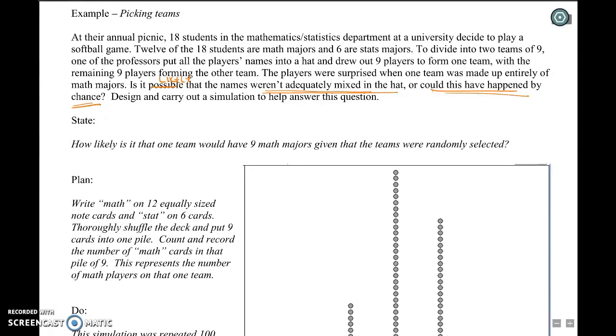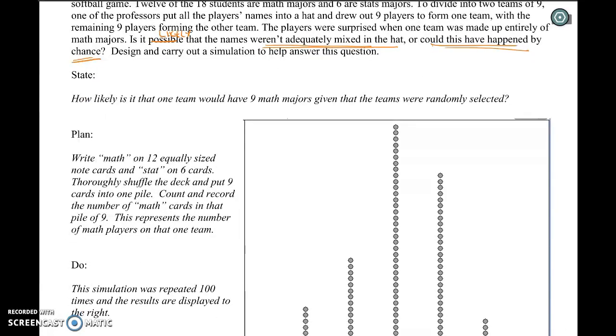So here's the process. State: how likely is it that one team will have 9 math majors given the teams were randomly selected? How likely is it? Basically, what's the probability of getting 9 math guys on a team? That's the probability I want to estimate, right? How likely is it? Plan.